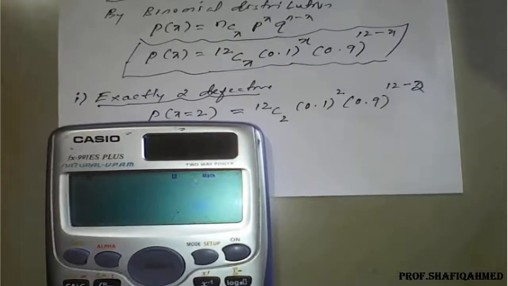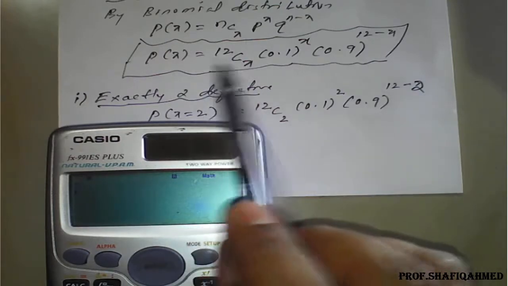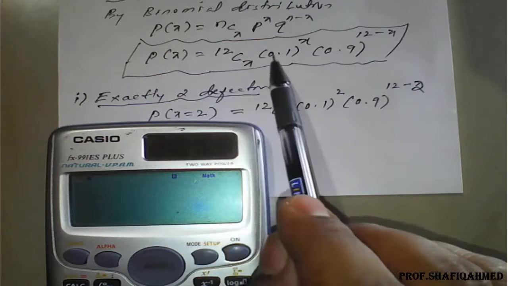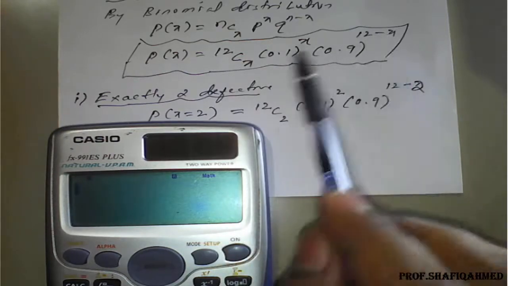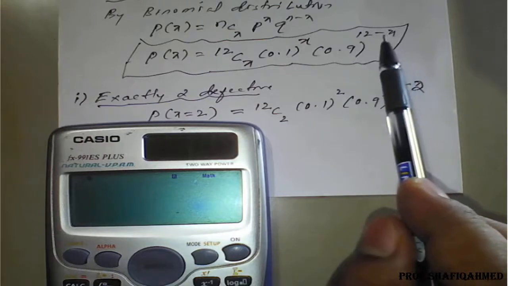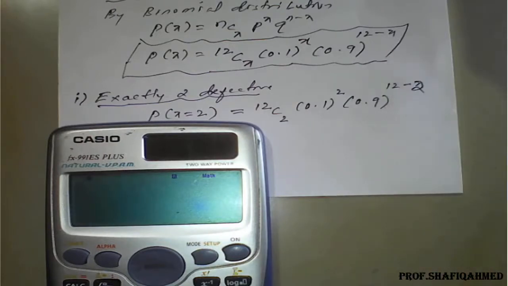Now by using the calculator we'll find the values here directly. So what formula we have made, this P of x, by using n, P and Q value we will type this, and what small x is there, that small x will use the option alpha x and will calculate. Just see here. So 12 shift, you use the division. So above the division you have C option, you can press that.